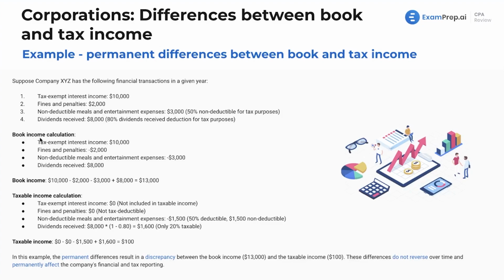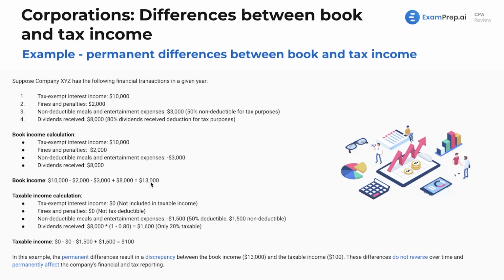Now, generally, because we are on the tax exam, we'll start with book income and have to figure out what taxable income is. I mean, theoretically, couldn't they give you tax income and say figure out what book income is? Yeah, but again, we are in the tax exam, so generally, we'll start with book. Now, for book purposes, there's no reason any of these would be excluded or adjusted. We would just start with income of $10,000, subtract $2,000, subtract another $3,000 of expenses, and add back another $8,000 for dividends received, giving us book income of $13,000.